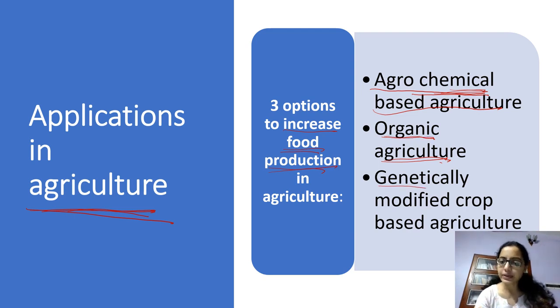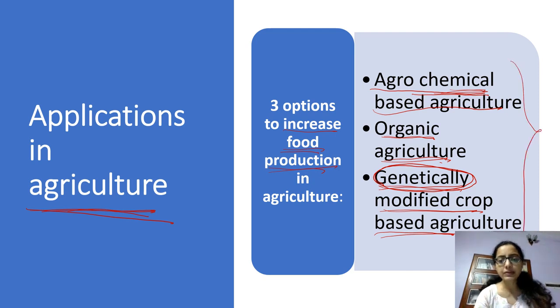And the third one is genetically modified crop. In this, we just modify the genetic makeup of the plant so that plants will have the natural fighting ability against disease. It will have natural growing capacity also. This is genetically modified crop based agriculture. So these are the three main techniques by which we can increase food production. But out of these three, this is the biotechnology related.